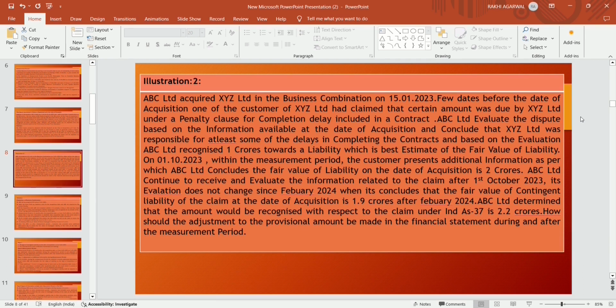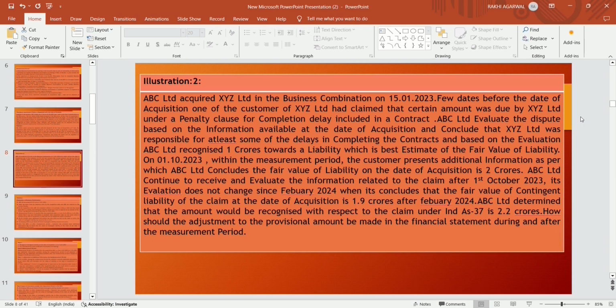A 1 year window is given as a measurement period. On 1st October 2023, within the measurement period, the customer presented additional information as per which ABC Limited concluded the fair value of the liability on the date of acquisition is 2 crores.